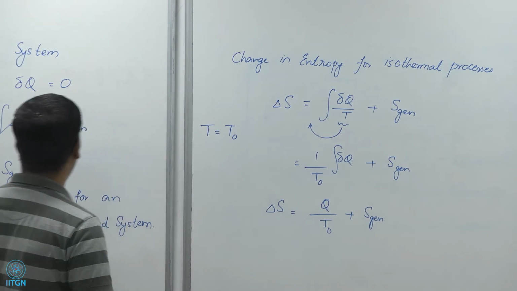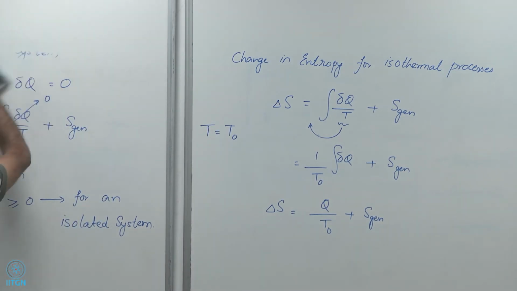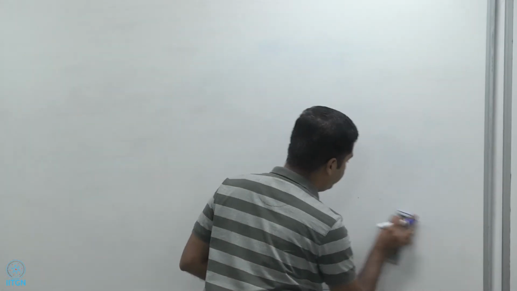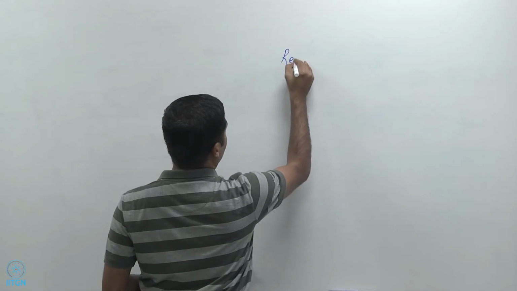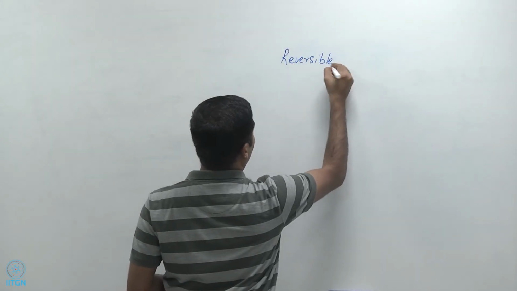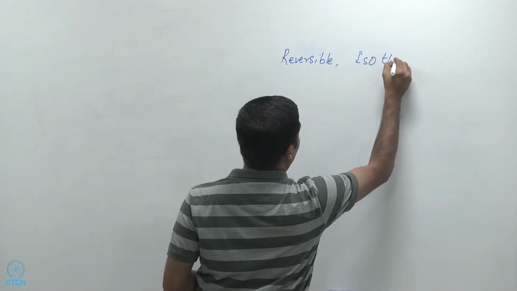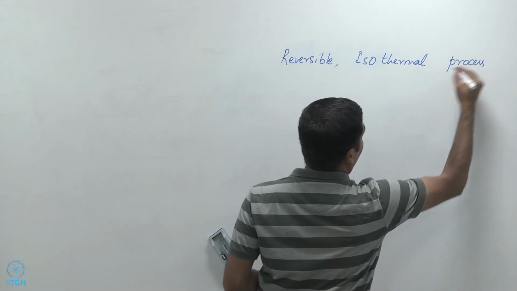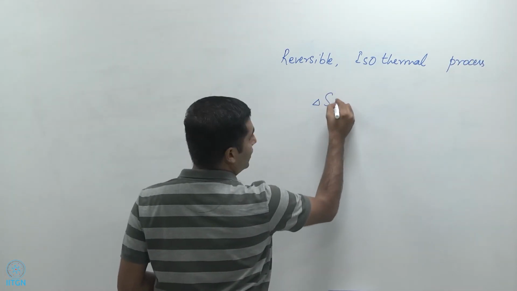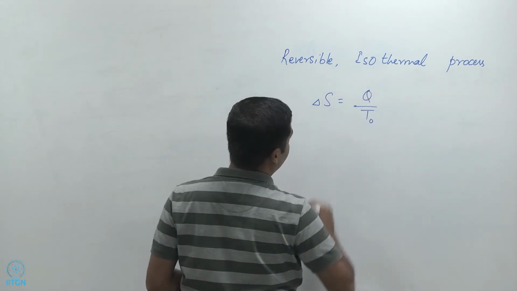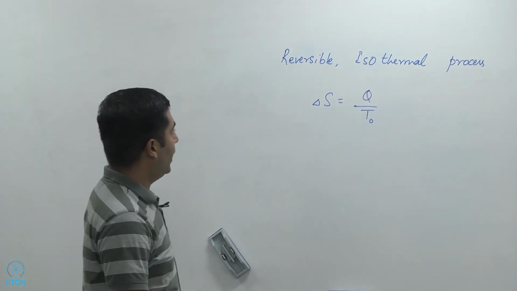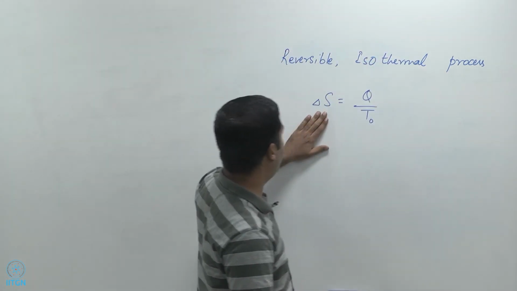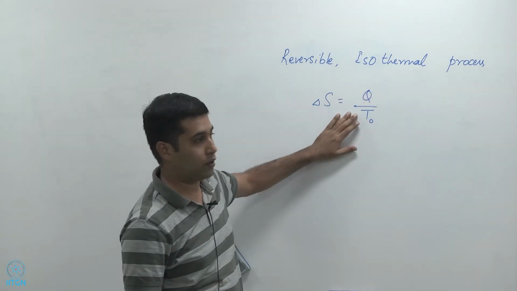So during an isothermal process, if S_gen is 0, in other words, if the process is reversible isothermal, then we will have delta S equals Q by T, right? So at the extreme case, when I have a reversible process and an isothermal process, then I can write delta S equal to Q by T naught, right?